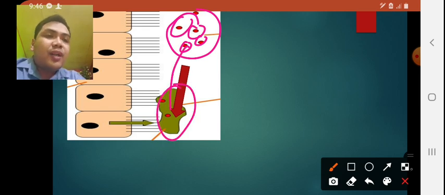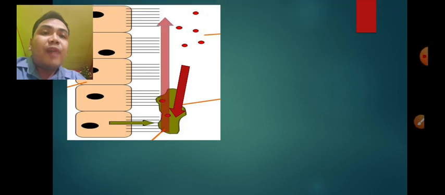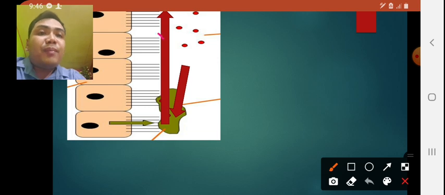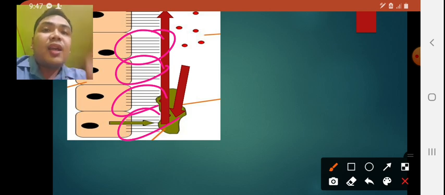And afterwards, this mucus that consists of debris or dust particles should be released from the respiratory system. So therefore, this mucus will move upward because it will be performed by the cilia. So therefore, the main function of the cilia on the trachea wall is to release the mucus that consists of dust particles or other forms of debris.